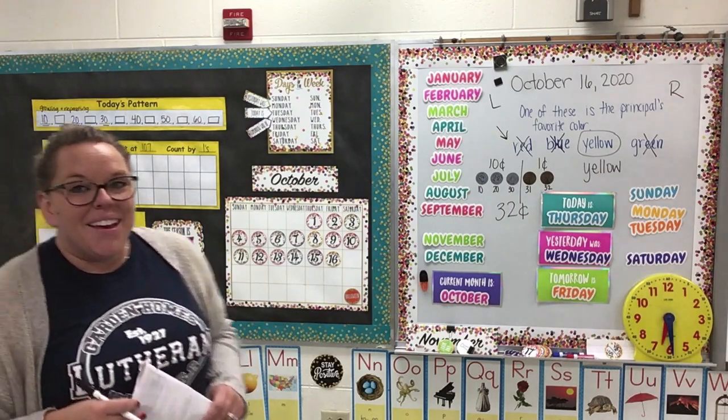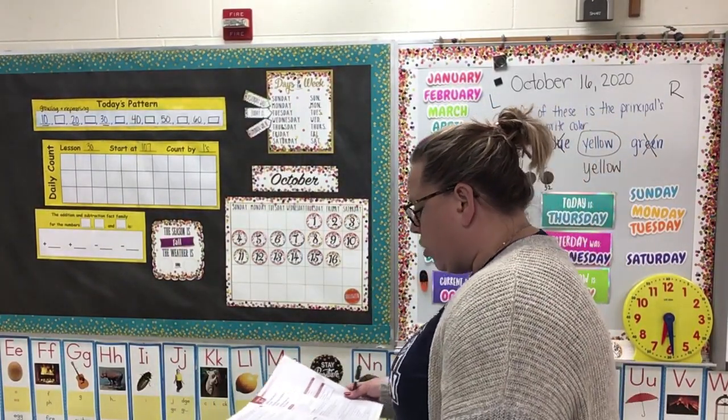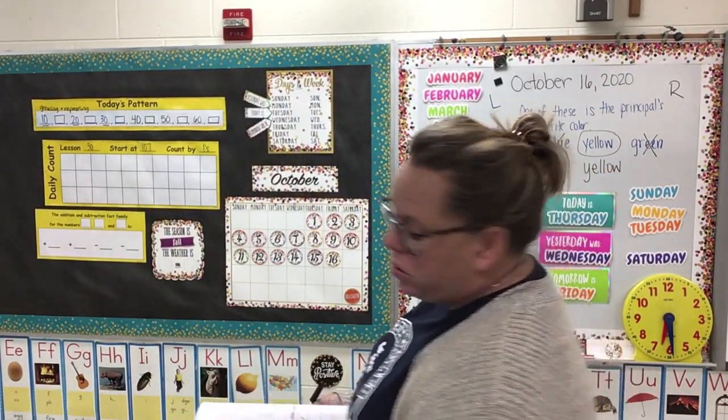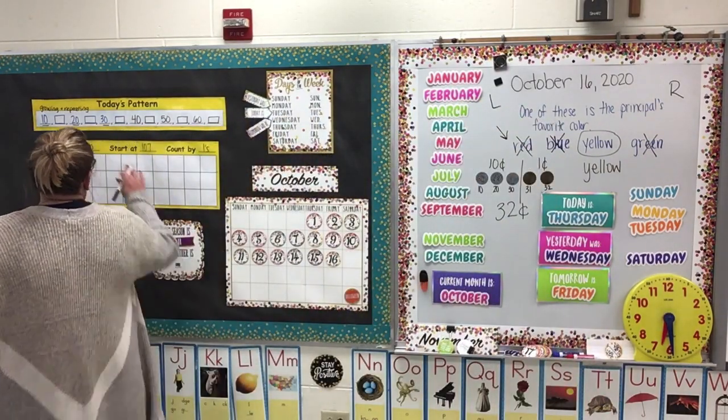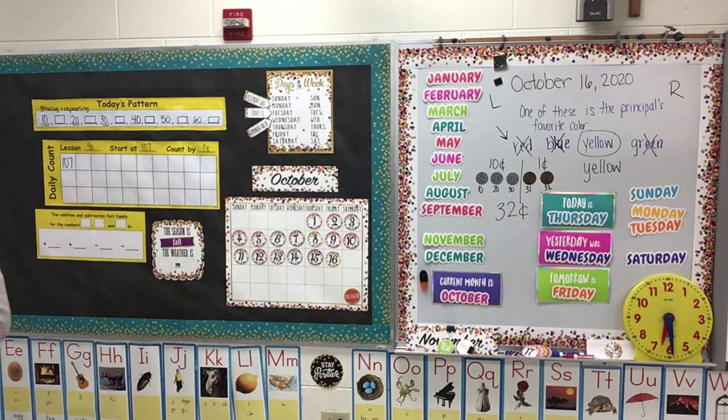Okay, we have 2 more pieces I want to get through with you this morning. The first one is our daily count. So I'd like you to go ahead and make sure that you have the daily count. Make sure you have it as lesson 30. And our first number is going to be 107. So make sure that you have 107 as the first number.